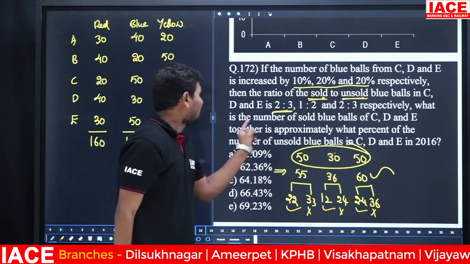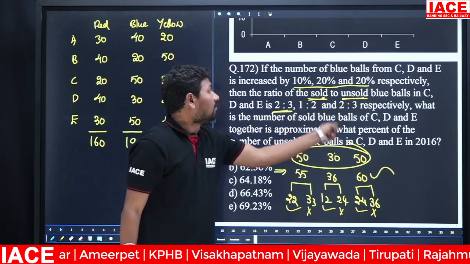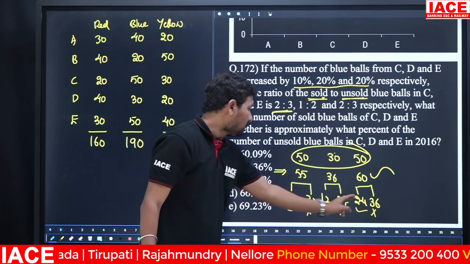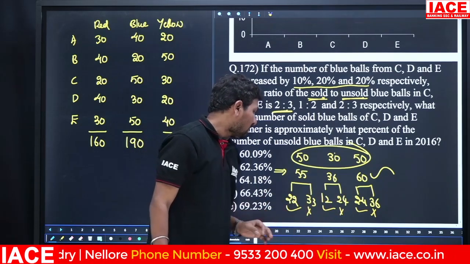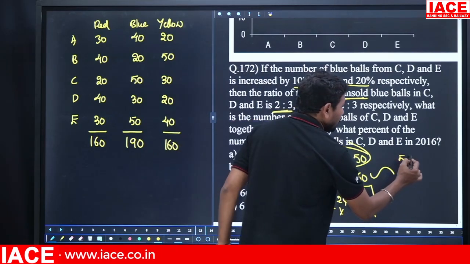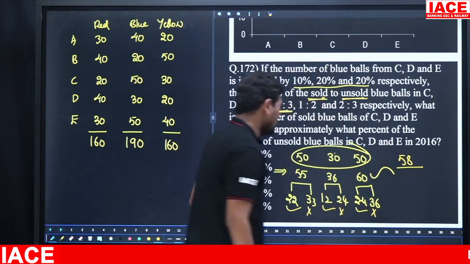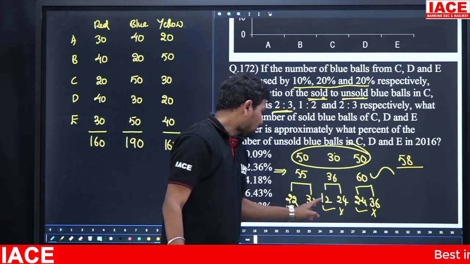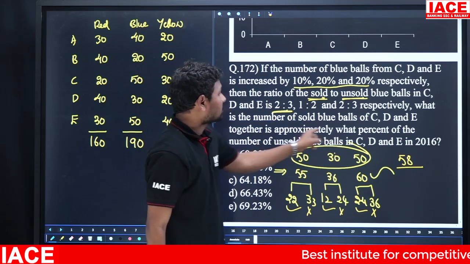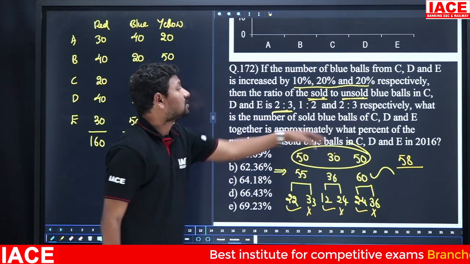Next, the question is, the number of sold blue balls in C, D, E together is 22 plus 12 plus 24. 22 plus 12 is 34. 34 plus 24 is 58. This is approximately what percentage of the number of unsold blue balls?